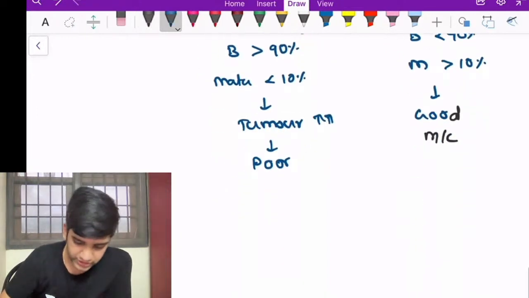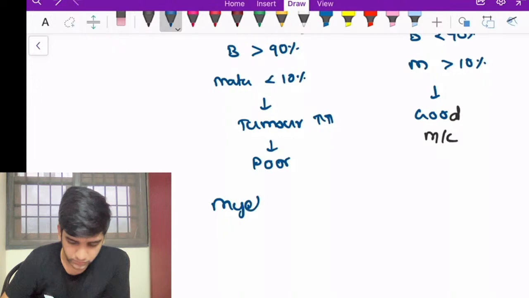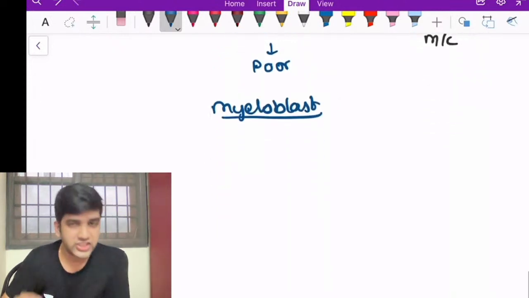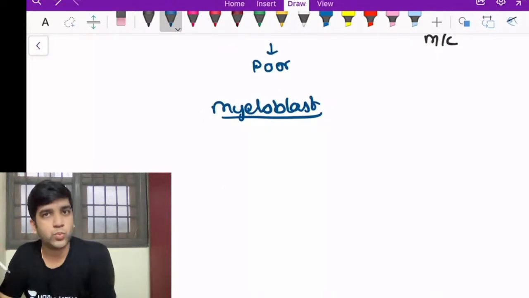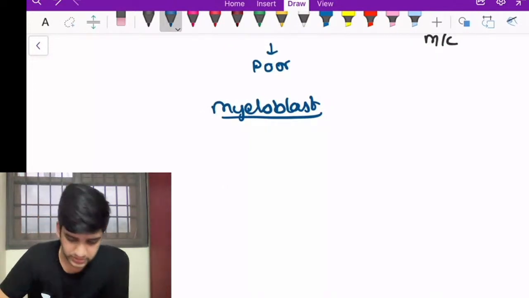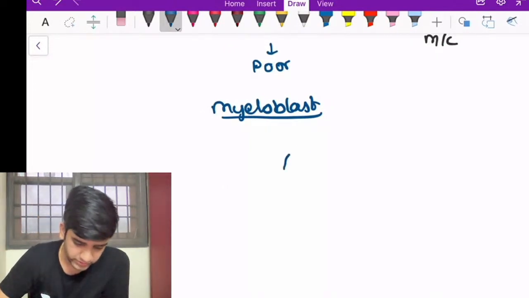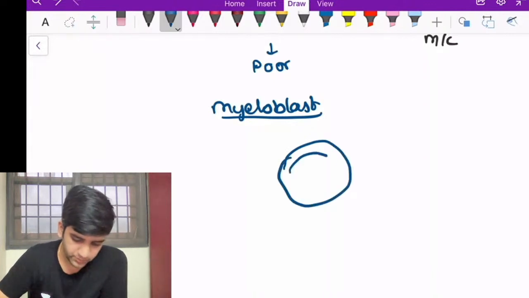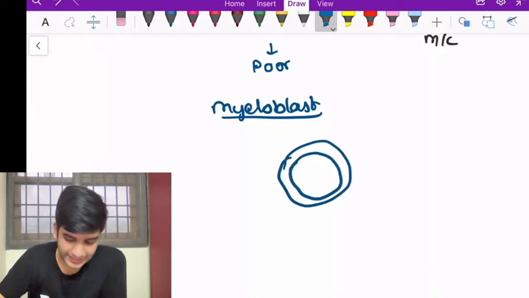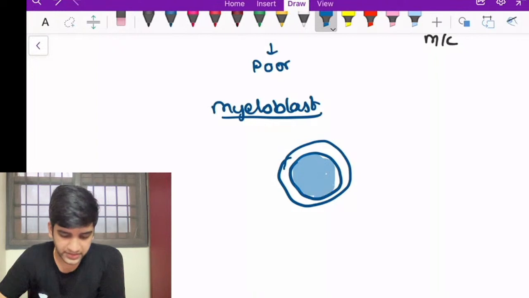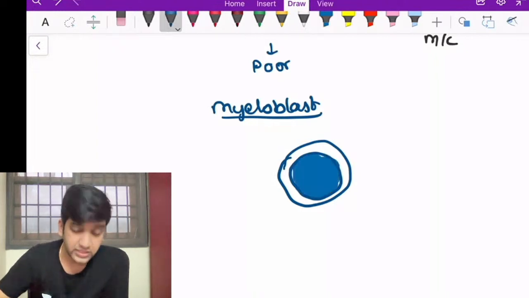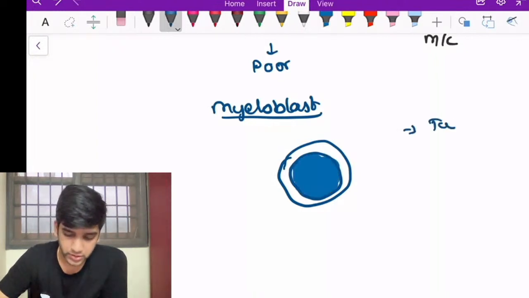So how do I appreciate a myeloblast? Because this is what I'm going to see in the microscopy. What all features am I going to look for in the myeloblast, and what marker profile do I need for a myeloblast? First, all these are tumor cells. The first thing I'm going to see is they are going to be bigger than a routine RBC. The minimum size is going to be 1 to 2 times the size of an RBC. Okay, twice the size of an RBC. That's the first important thing.